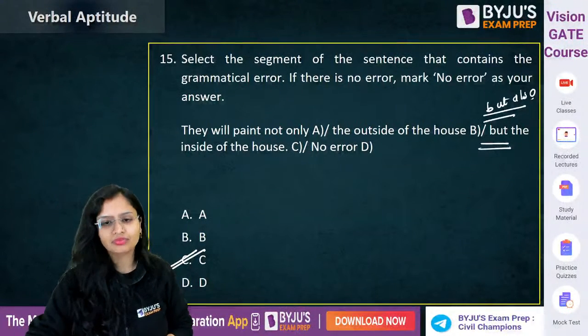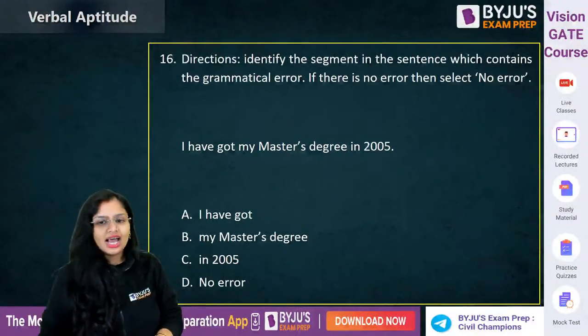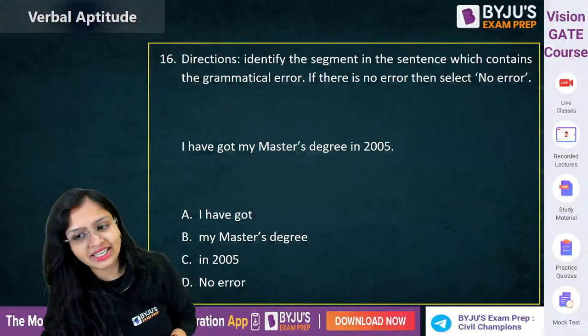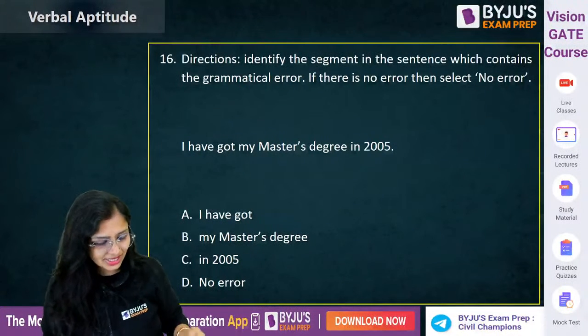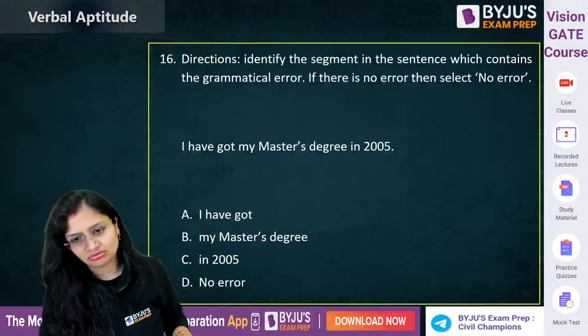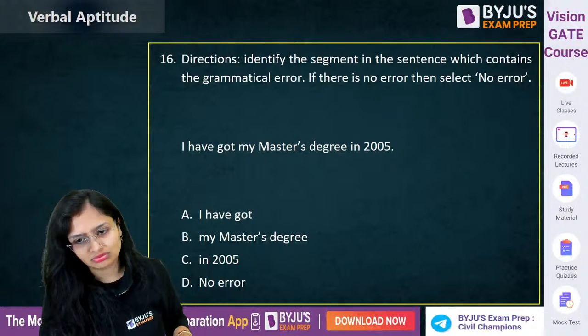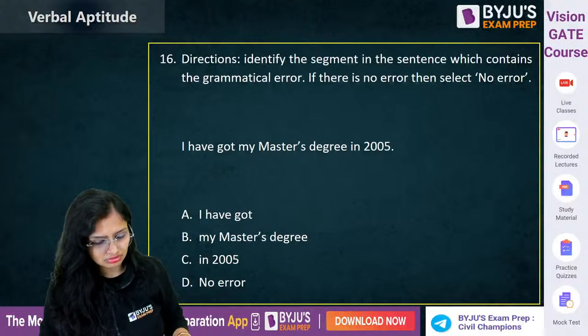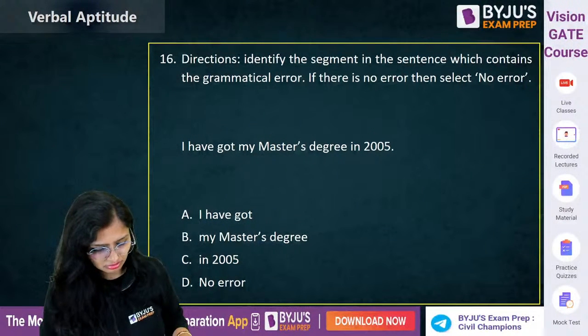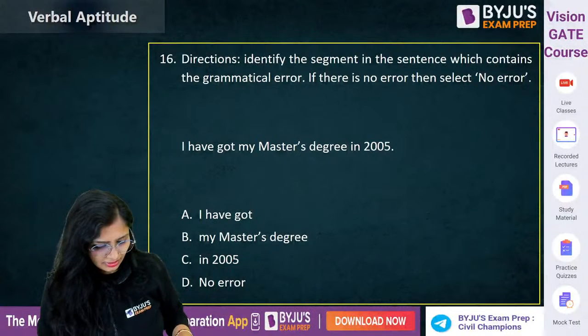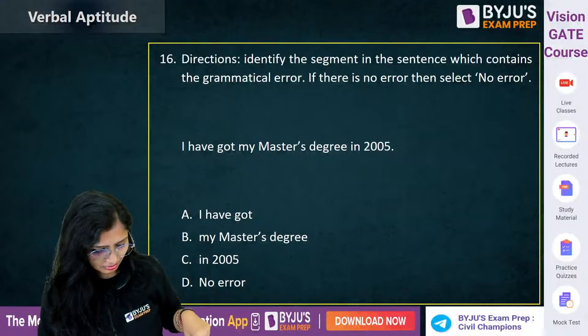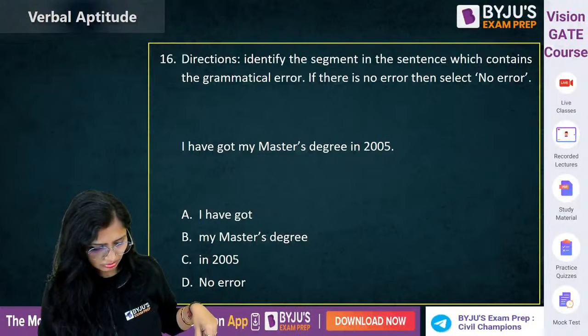Okay? Now, 16th. I have got my master's degree in 2005. Where is the error? Very good.